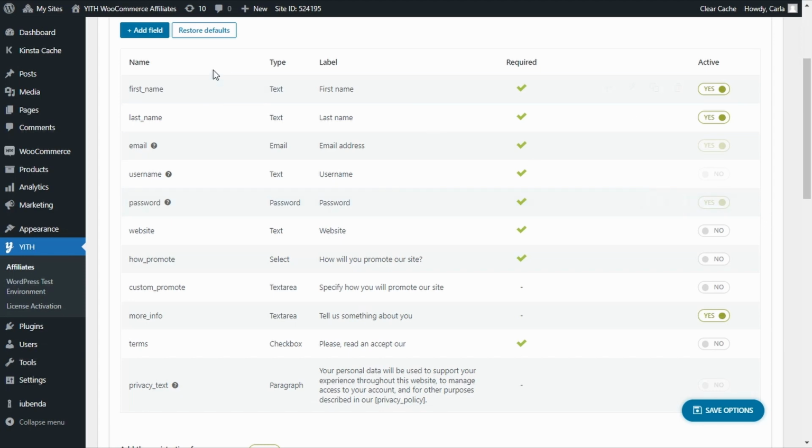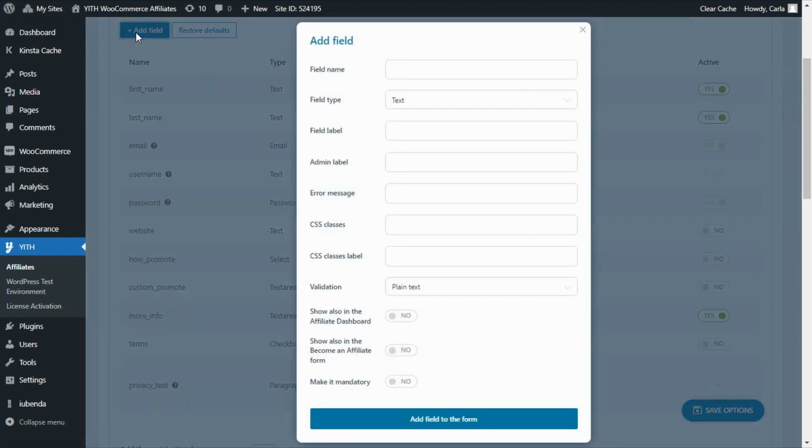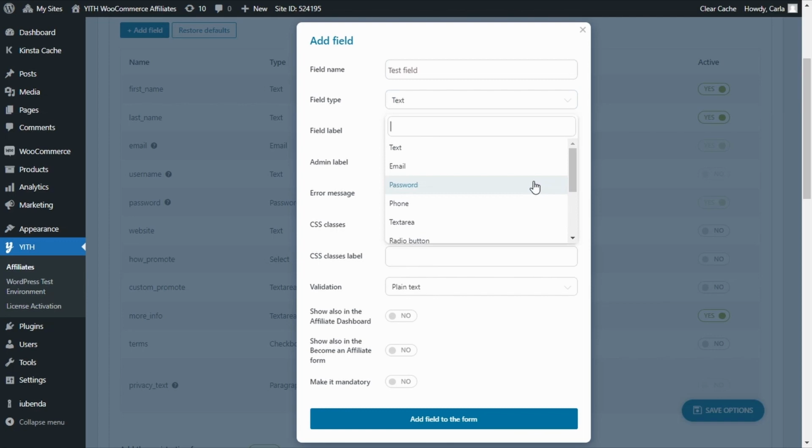So we're going to click here on Add a Field, and we're going to just add a random field. So we're going to just name this test field. So here's the field type. If we expand here, we're going to see all of these options available to create our new fields. So we have text, email, password, phone, a lot of options here, checkbox, select, country, state, date. You can choose any of these. You can create your own fields. I'm going to create a text field right here.